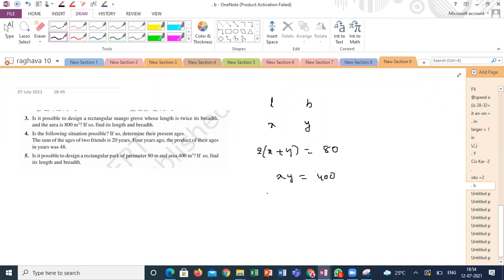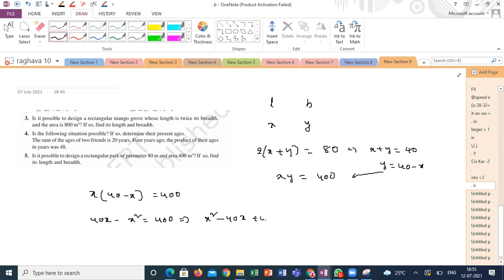First of all, I have to frame a quadratic equation to check the possibility of the condition. From here, x plus y is equal to 40, so y is equal to 40 minus x. Substituting this value here, x into (40 minus x) is equal to 400. So 40x minus x square is equal to 400, and from here x square minus 40x plus 400 is equal to 0.